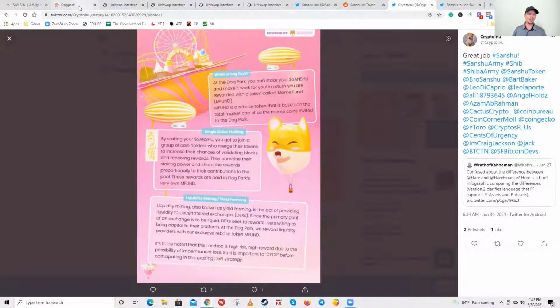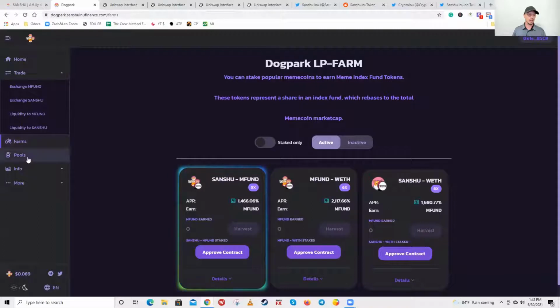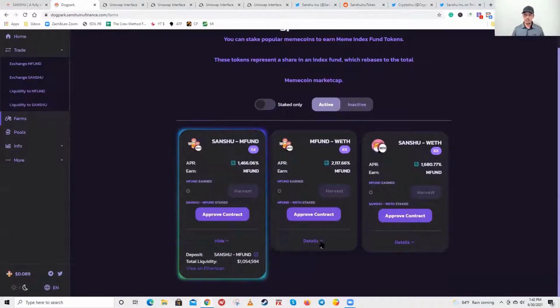All right, so let's go back over here and let me show you some of the things that you'll see inside of the pools. All right, so you'll see details here. The liquidity is currently still relatively small. These are up a little higher than they've been in the past. The two sides are about 1 million. So with this one, you use Sanshu and MFUND, and you have to have an equal amount of each in order to provide liquidity. So you're adding pairs when you're doing the farming. On this one, it's MFUND and ETH, and this one, it's Sanshu with ETH, okay?